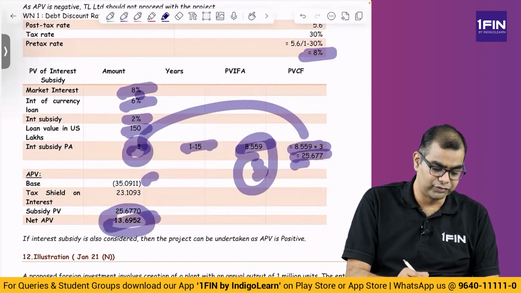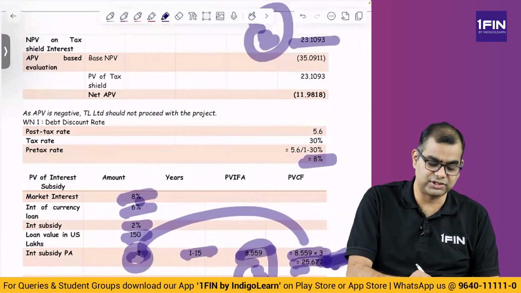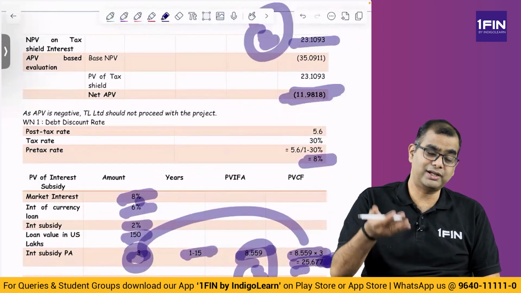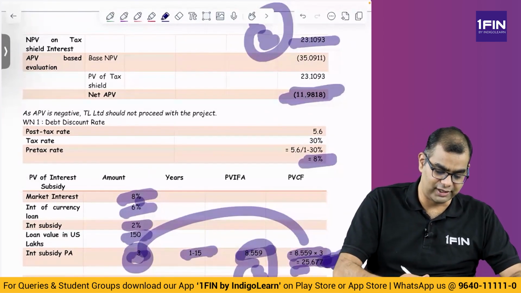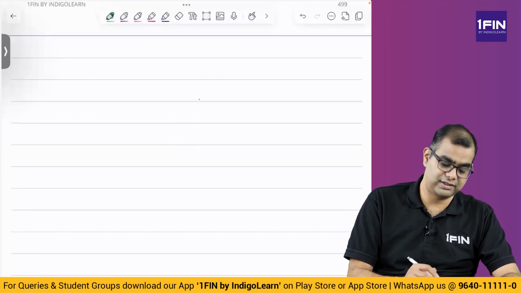If you ignore this subsidy element, then the value is negative, which is minus 11.898. Okay, there are both ways. You can look at it another way completely. I will tell you another way how you can look at it. What is this another way?